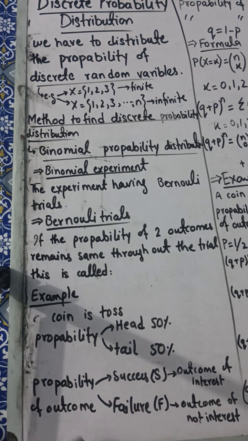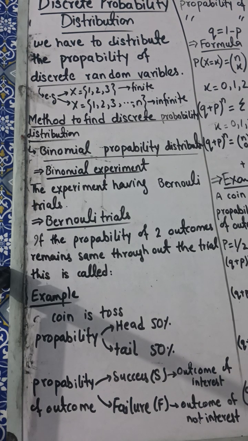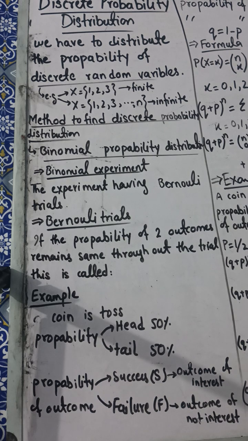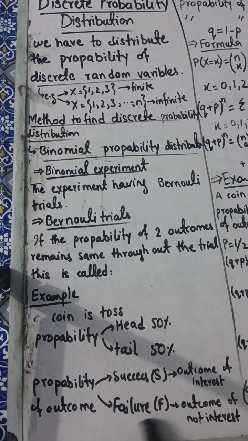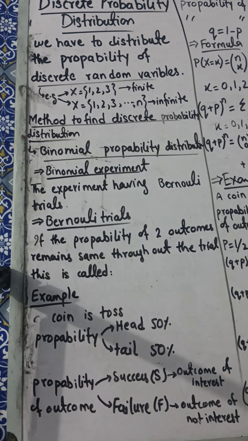So it means you have a probability of outcome, first a success. If you are a person who has chosen the head of the coin, then you will succeed. Success means you get the outcome which is of your interest. You want the head to come on a particular coin, and it came, so you succeed. But if it did not come, it means you face failure F, and your outcome of interest is not coming.